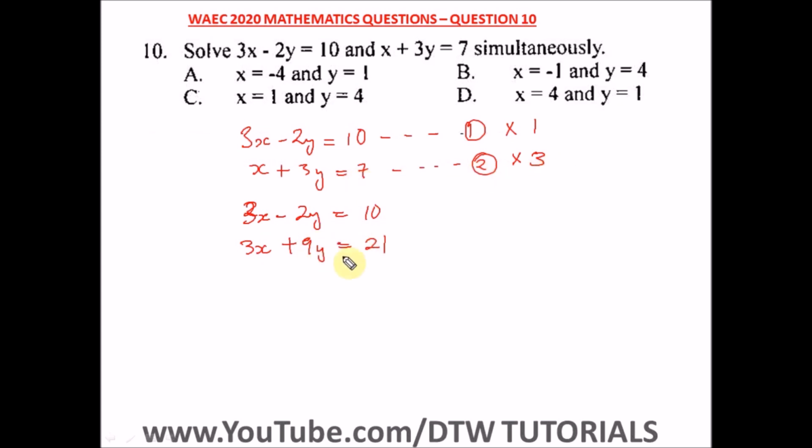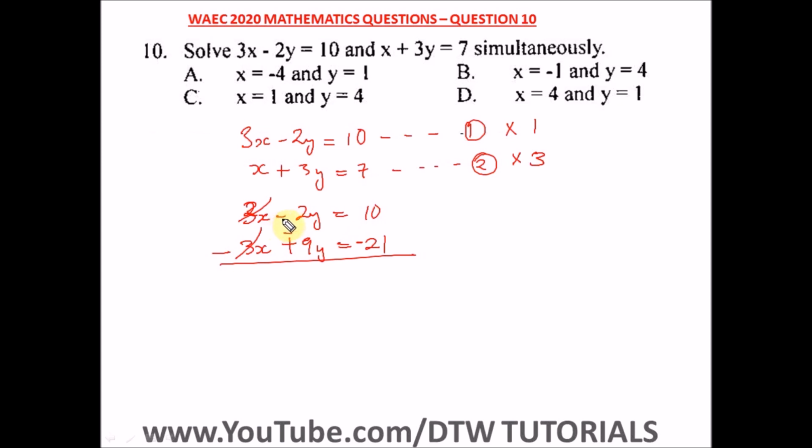That's 7 times 3, 21. So for me to cancel out this 3x, I have to introduce a negative sign. This negative sign will affect everything here. So this positive will turn to a negative, while this 21 would have a negative. Okay, so this will cancel out.